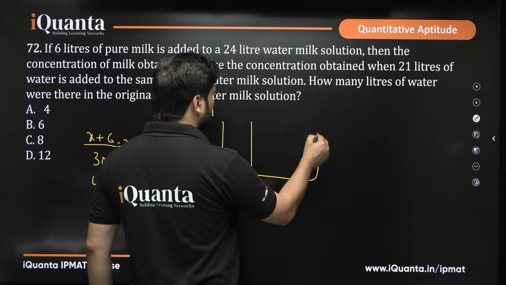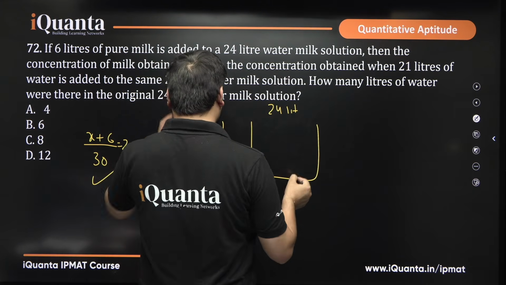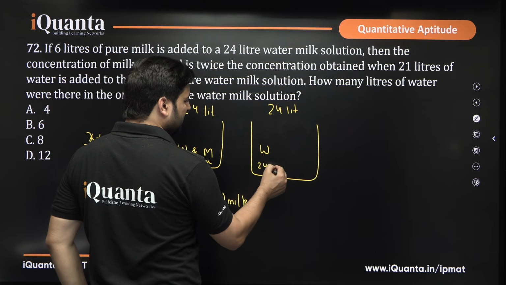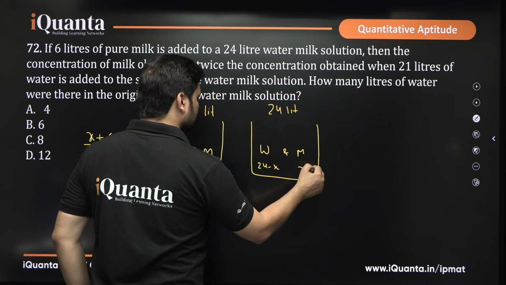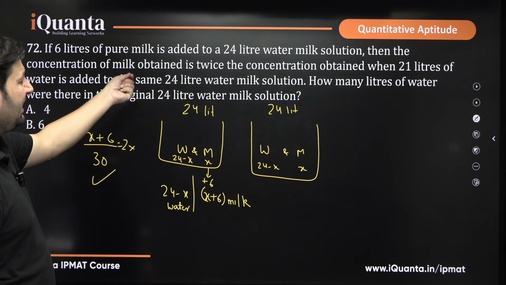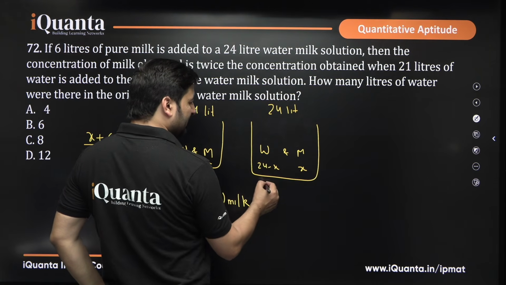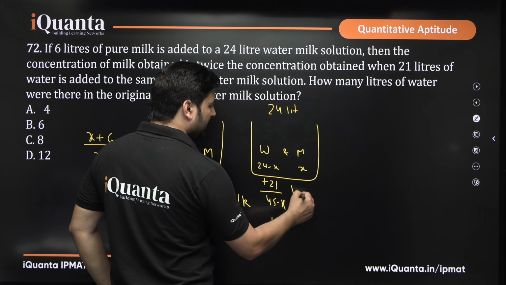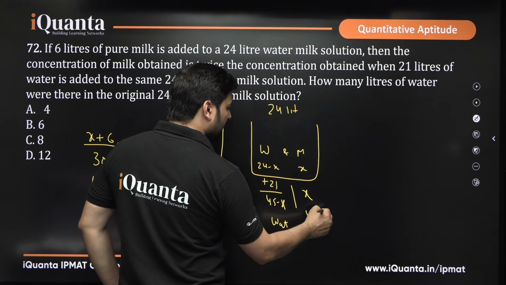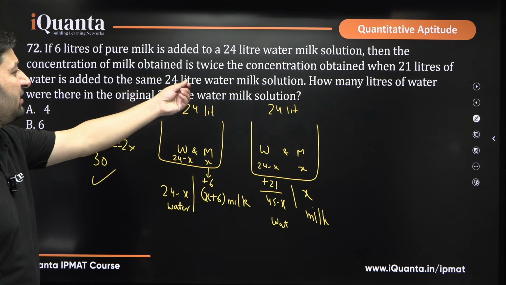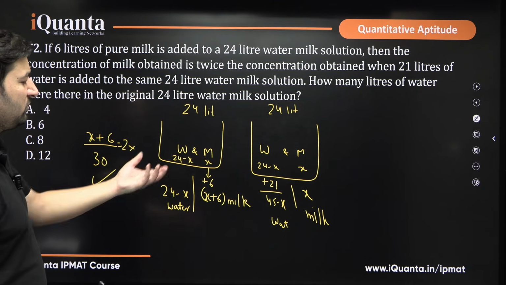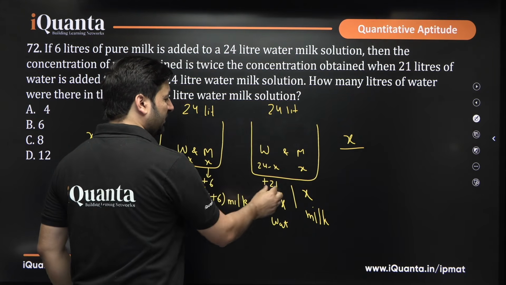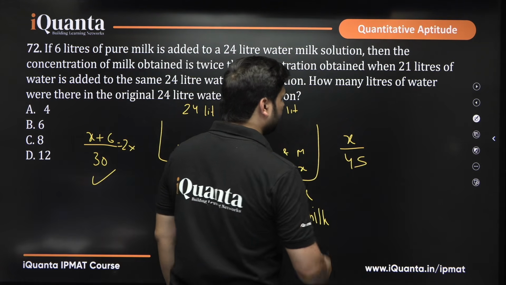So now let us talk about the 24 liter water milk solution. Same water milk solution. So we will be taking water equal to 24 minus X and milk equal to X. Now, what is it saying? It is saying you add 21 liters of water. If you add 21 liters of water, it will be added to water. That becomes 45 minus X water and X liters of milk. Now you have to talk about the concentration of milk in the solution, right? So that will be X upon the total. How much is the total? 24 liters already there, 21 was added, it became 45.